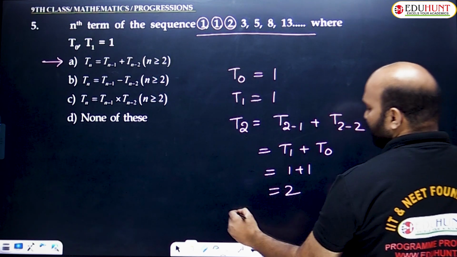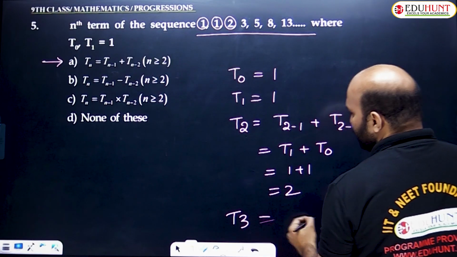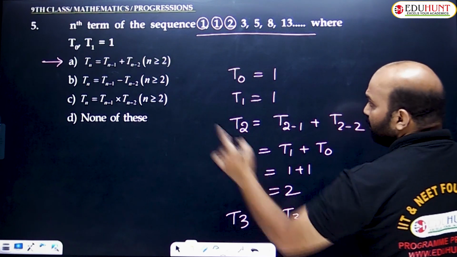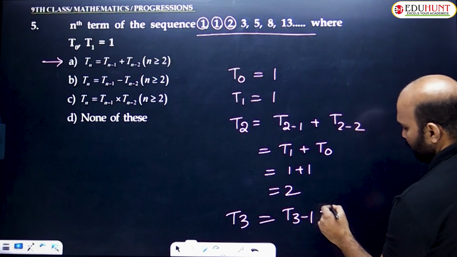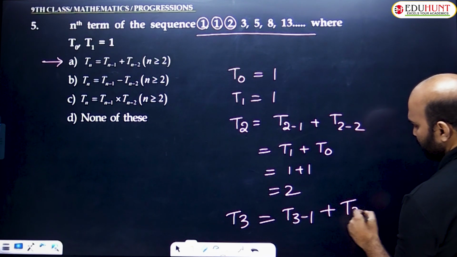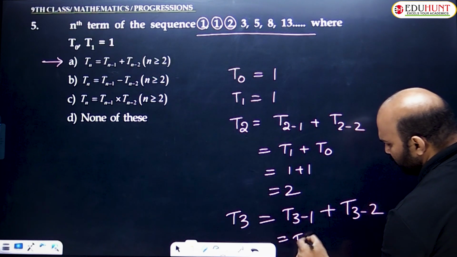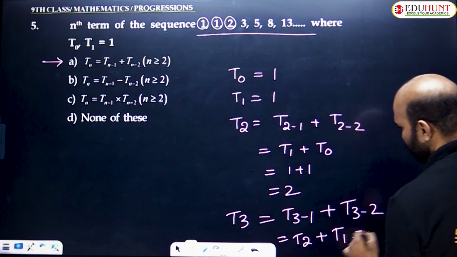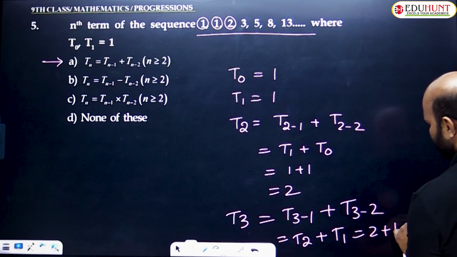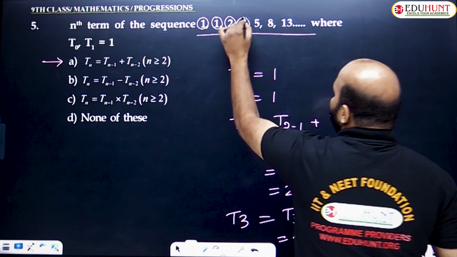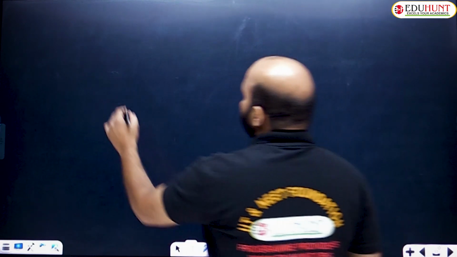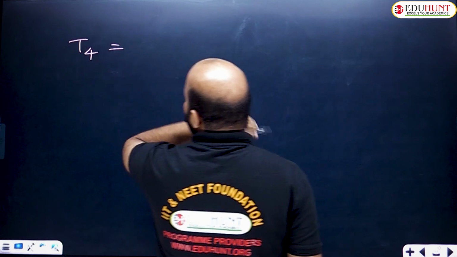And then we have to calculate the T3 term. So for T3, n is replaced by 3. In the option A verification method, T3 is T3 minus 1 plus T3 minus 2. What is T3 minus 1? T2, plus this is T1. The T2 value we already got is 2. So 2 plus the T1 value 1 equals 3. So the fourth term is 3. It is satisfied. And also we can calculate T4.